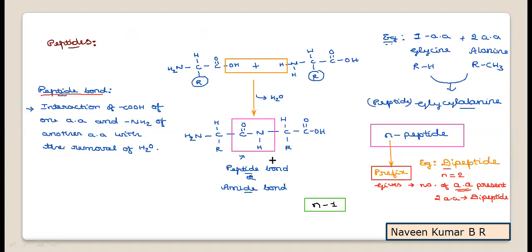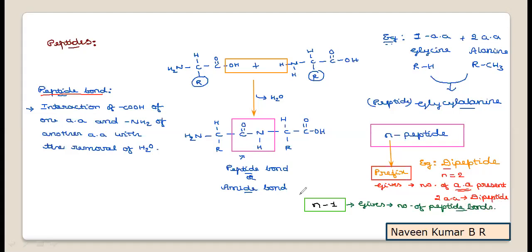N minus 1 will give the total number of peptide bonds present in the given peptide. How many peptide bonds are present?